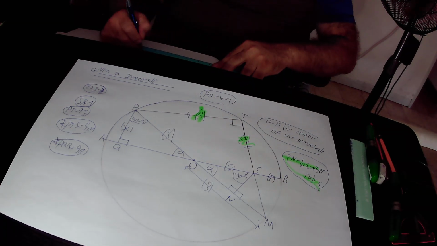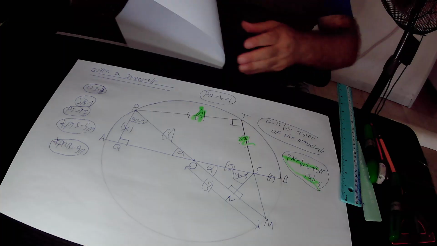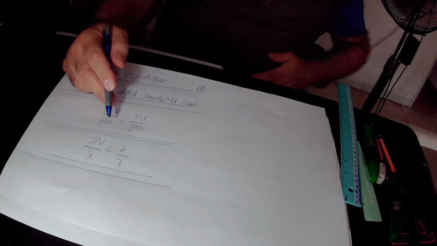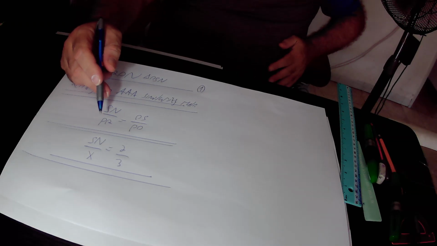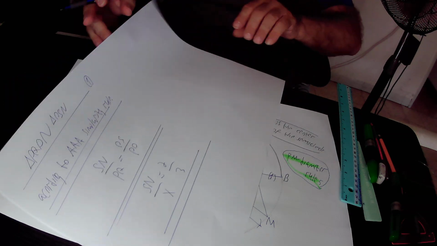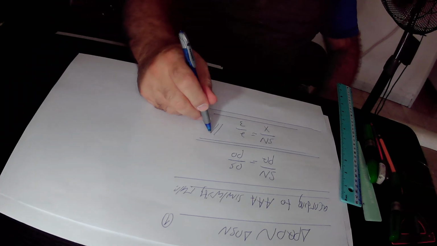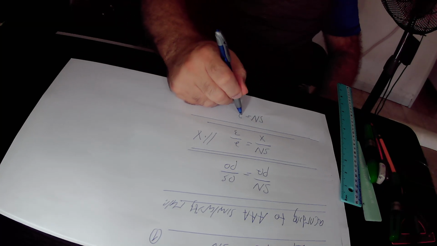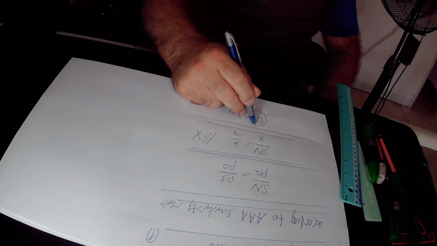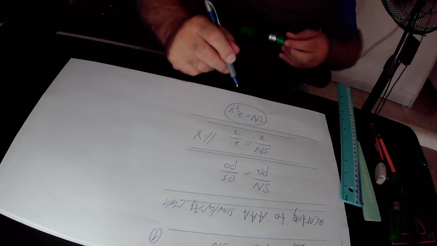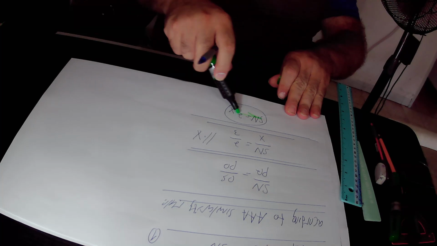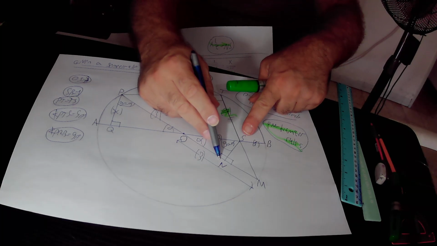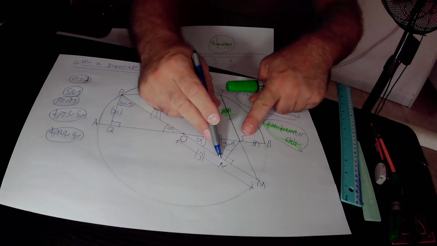So in total, we actually found out that SN over x equals 2/3. Here we will multiply this equation by x, and we get that SN, the missing side SN, is equal to 2/3 x. Repeat again, we should find out that this missing side SN is equal to 2/3 x units in its length.